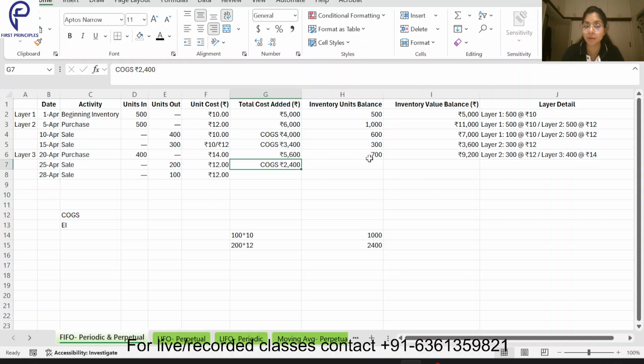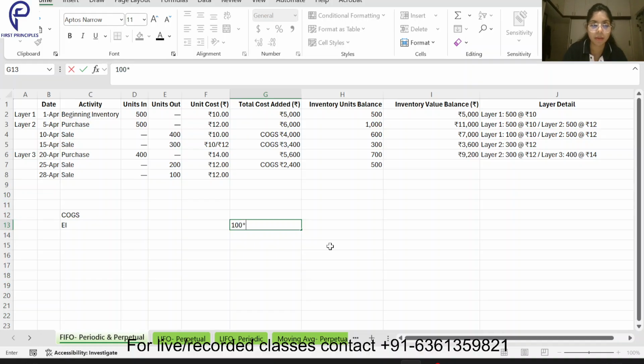And how much will be the remaining? From 700, 200 is sold, so 500 is remaining. Now in this 500, 400 is entirely layer 3, and then 100 units of layer 2 are there. Let me do the math here for better understanding. From layer 2, 100 units are remaining, and the cost is given over here, 12.